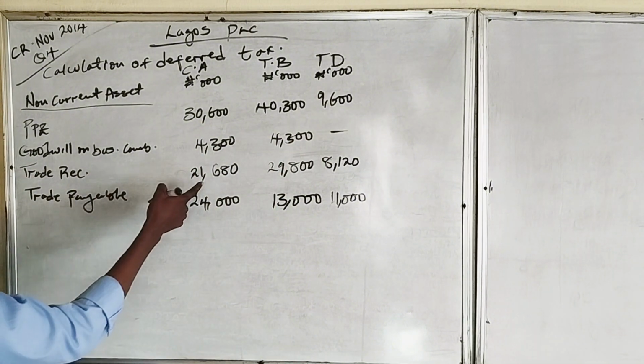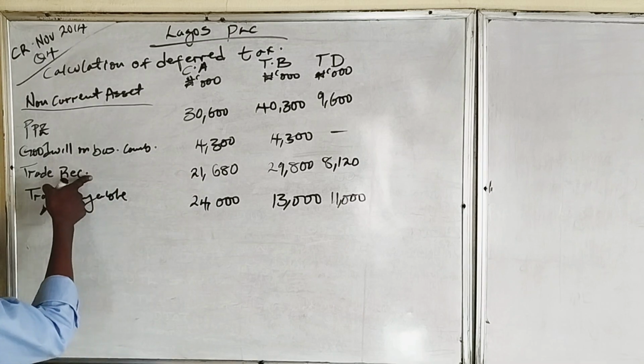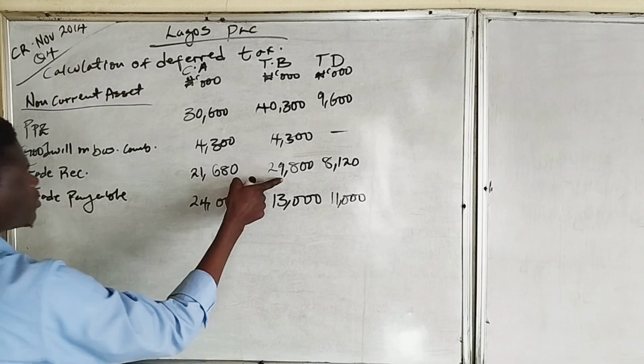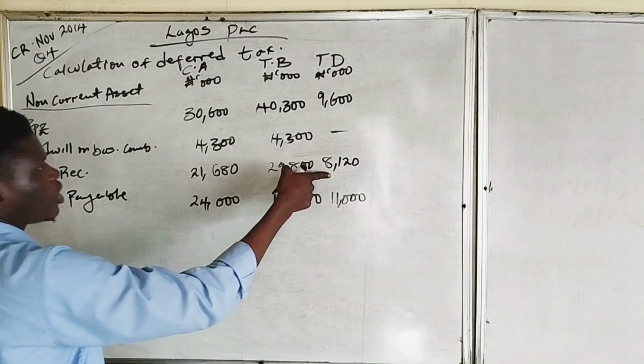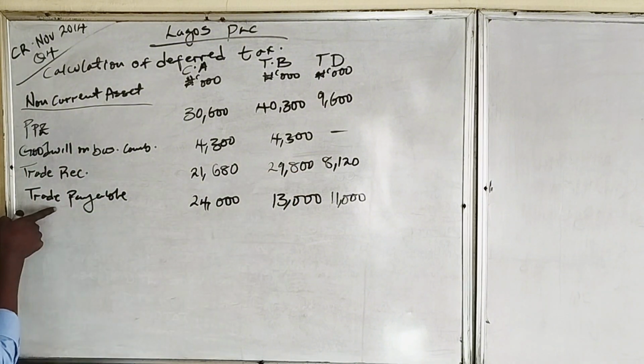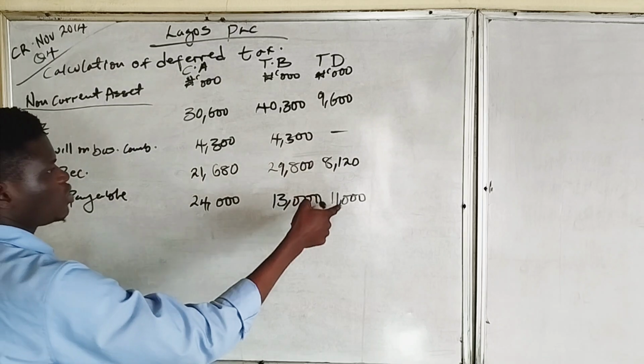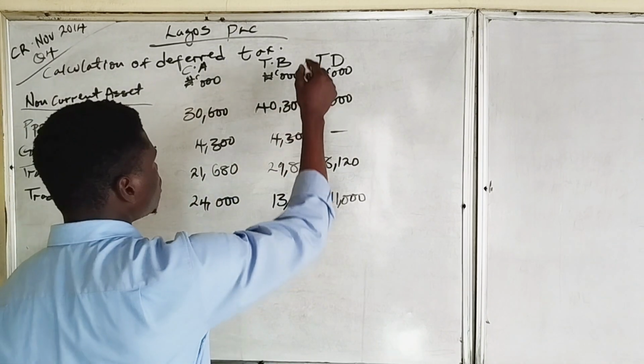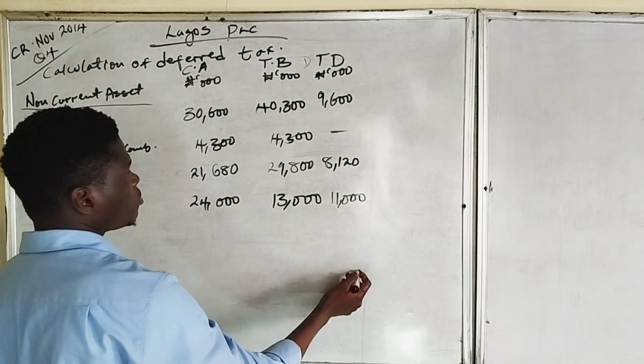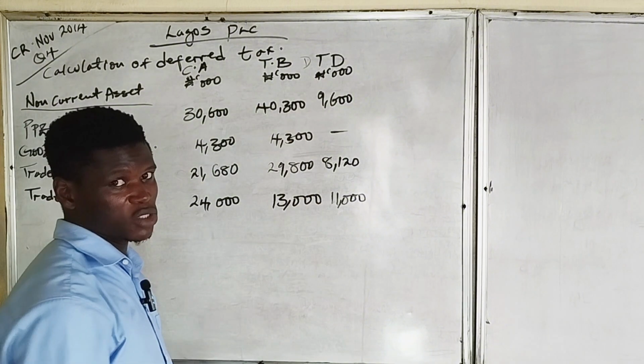So trade receivables, we have the carrying amount. Receivable is also an asset. The carrying amount is lower than the tax base, so it will still give us a deductible temporary difference. While this is a liability, the carrying amount is greater than the tax base, which will also give us a deductible temporary difference. So since all of them are deductible temporary differences, we can have deductible temporary difference on top of them.